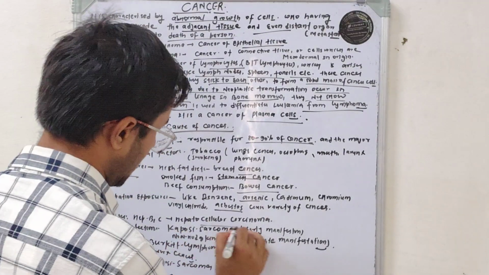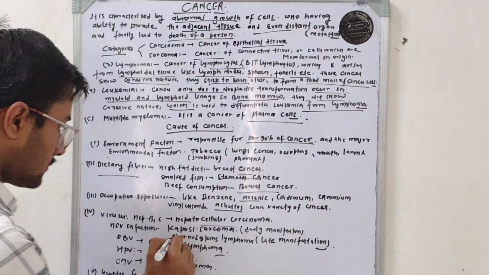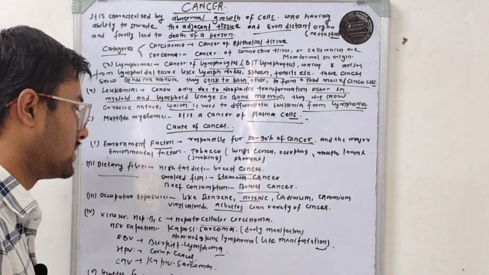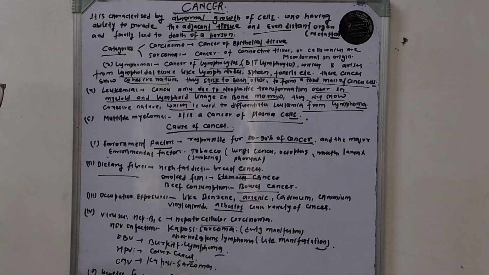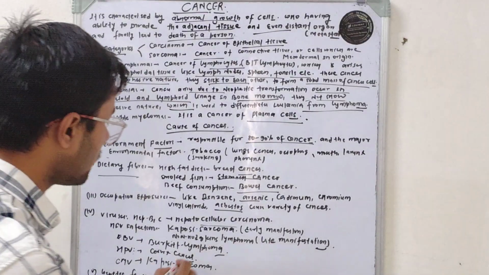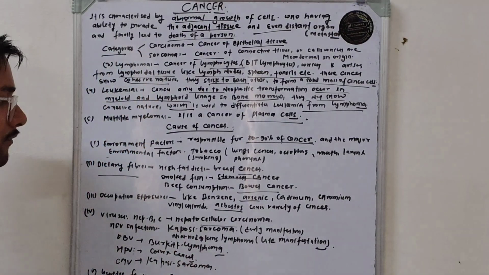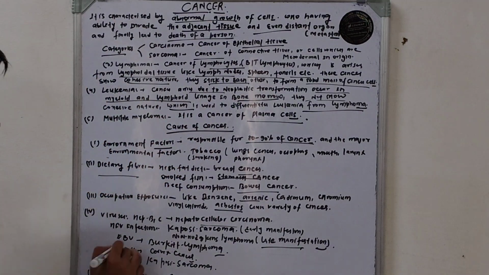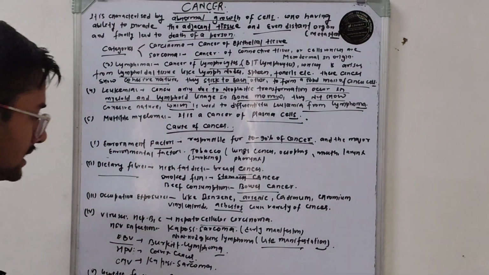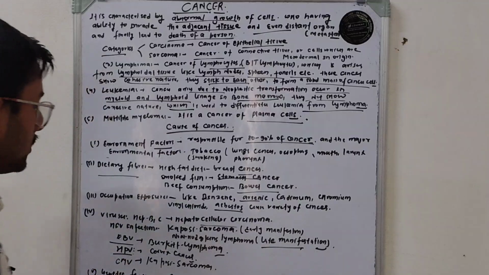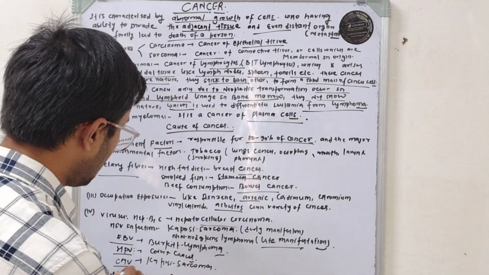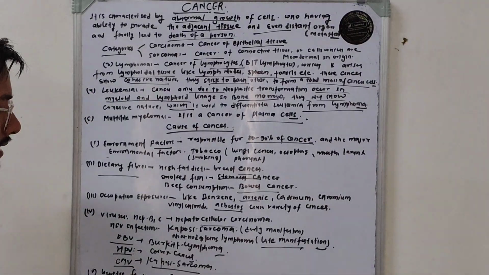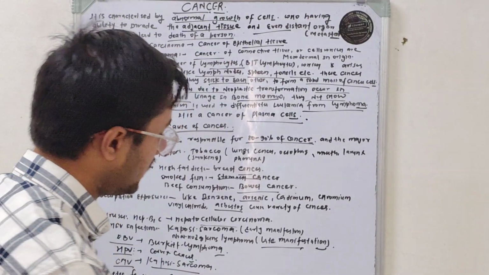Viruses like hepatitis cause hepatocellular carcinoma. HIV infection causes Kaposi sarcoma, which is the early manifestation of HIV infection, and non-Hodgkin lymphoma, which is the late manifestation of HIV infection. Epstein-Barr virus causes Burkitt lymphoma. Human papilloma virus causes cervix cancer. Cytomegalovirus causes Kaposi sarcoma, and the genetic factor causes retinoblastoma.